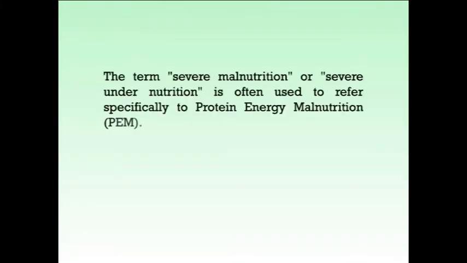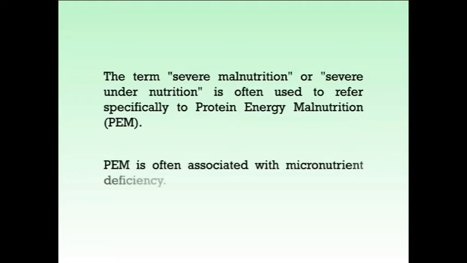The term severe malnutrition or severe undernutrition is often used to refer specifically to protein energy malnutrition. Protein energy malnutrition is often associated with macronutrient deficiency.